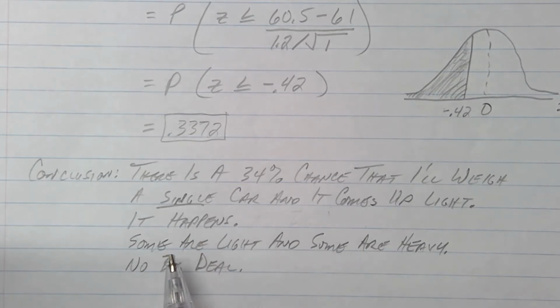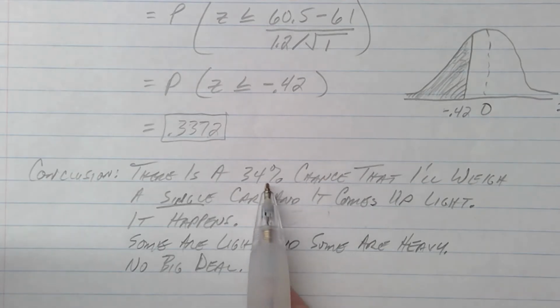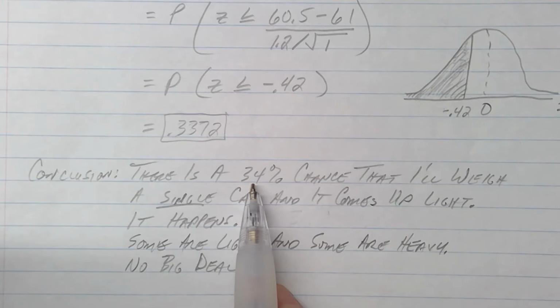If you just pick a random car, they're not going to be right at 61 tons. It's impossible. Remember, mu is just kind of impossible to hit right on. One lump of coal could throw it off a little heavy or a little light. So some of those railroad cars are a little light and some are a little heavy. But hopefully, if you average out a whole bunch of cars, they'll come up at 61 tons of coal per car. So it's no big deal if one car is a little bit light. There was a 34% chance that was going to happen anyway.